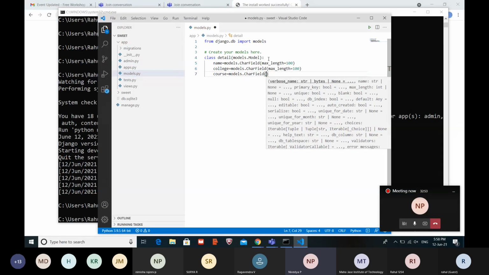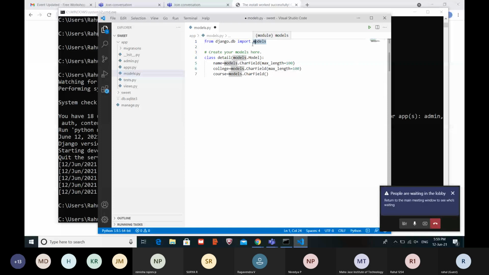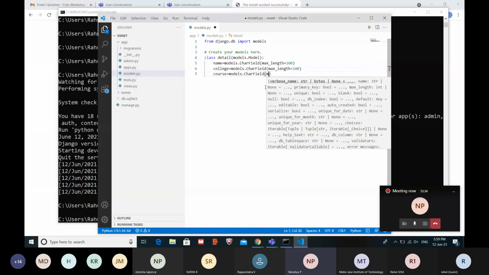Sir, let me ask a doubt. What is the need of models.Model? See here, if you want to build any model in Django, we should import the models. Then only Django will understand that this person is going to build a model. Okay, sir, got it. Any doubts? No, sir. Thank you.